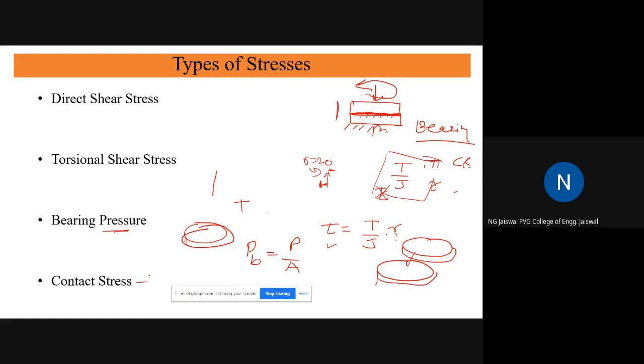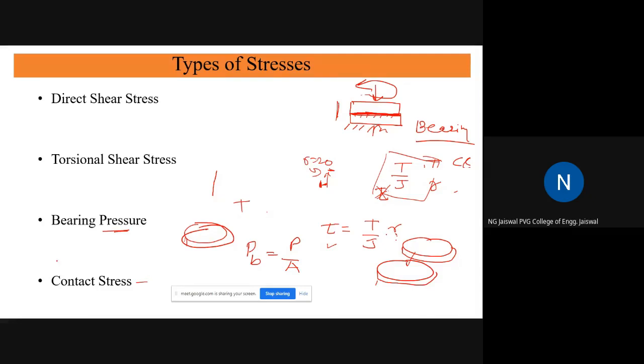Say two gears. When the two gears mesh, for a very small fraction of time the two gears are in contact, and that too with a very high load. The stress experienced in the vicinity of that contact is called contact stress. There is one special theory, Hertz theory, to establish the equation of contact stresses.